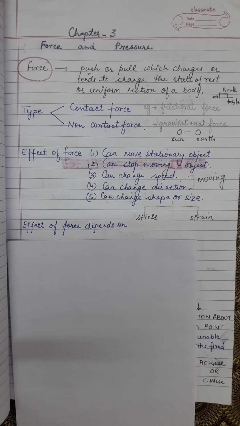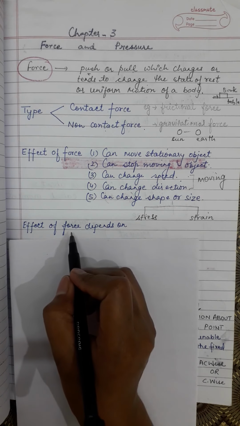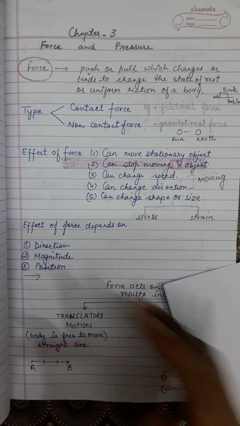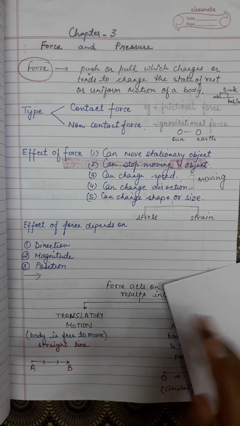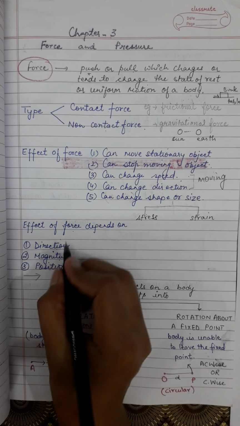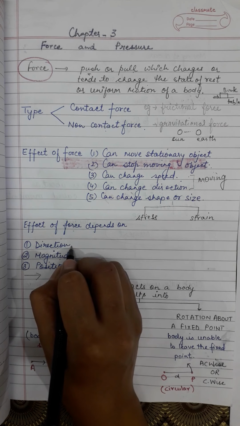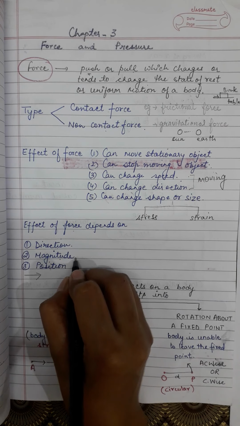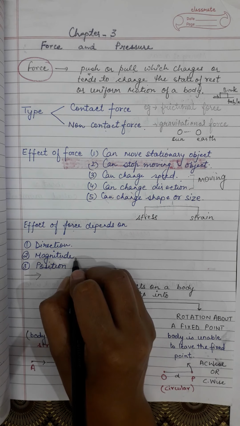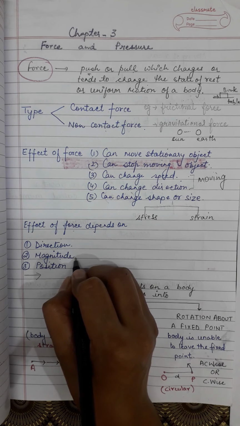Next, what are the factors on which this effect depends? Factors means the conditions which affect the force. Number one is direction: in which direction you are applying force. Number 2 is magnitude, which means how much force. Whether less force or more force is applied is known as the magnitude of force.